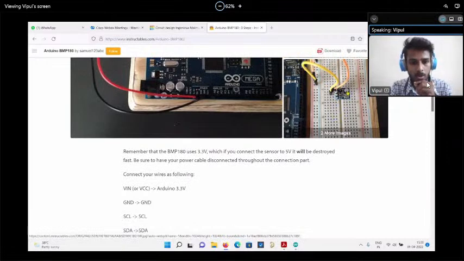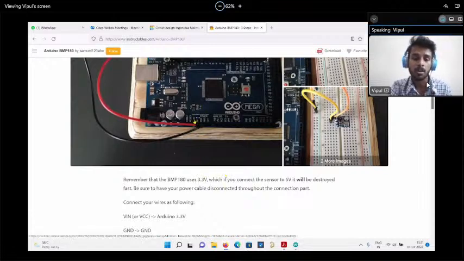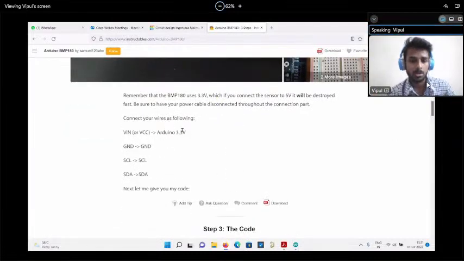And afterwards, if you start doing coding, at that time you will not be able to know whether the sensor is damaged or not. You will blame the code: this code is not working, or the sensor is damaged. Why is it damaged? Because you have connected 5 volt. If it operates on a 3.3 volt supply, then you have to connect 3.3 volt, not 5 volt. But how can you get to know whether it's working on 5 volt or 3.3 volt? You have to read that documentation part. Okay. So now you will be able to know that this sensor is working on 3.3 volt.